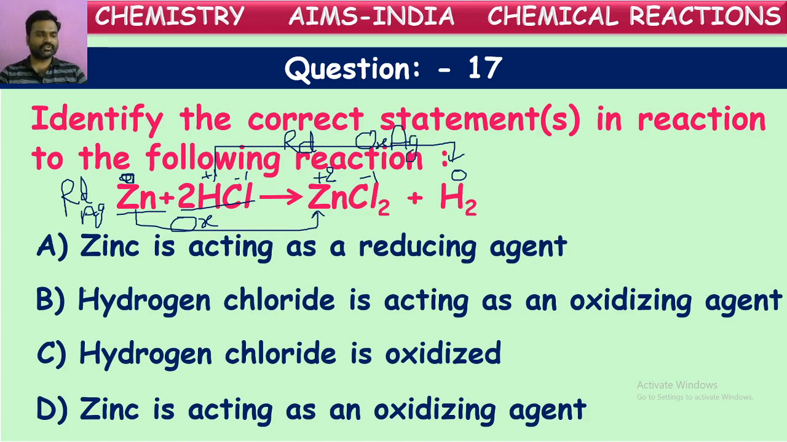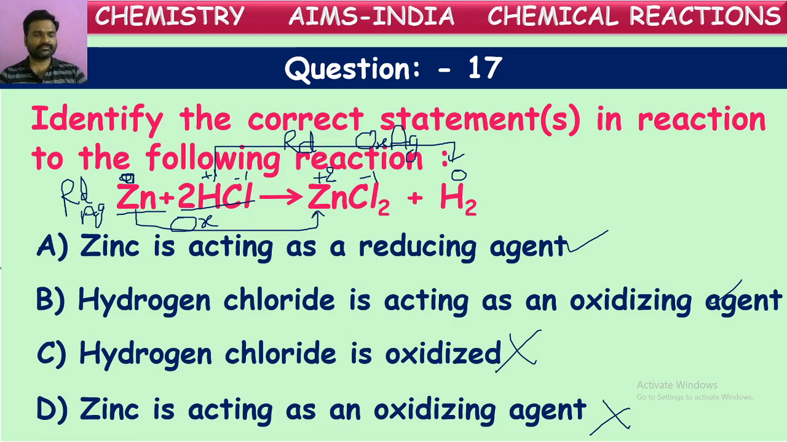Now let us go to the options. Zinc is acting as reducing agent, it is correct. Hydrogen chloride is acting as oxidizing agent, yes, it is also correct. Hydrogen chloride is oxidized. No, hydrogen chloride is reduced. It is not correct. Zinc is acting as oxidizing agent. It is also not correct.